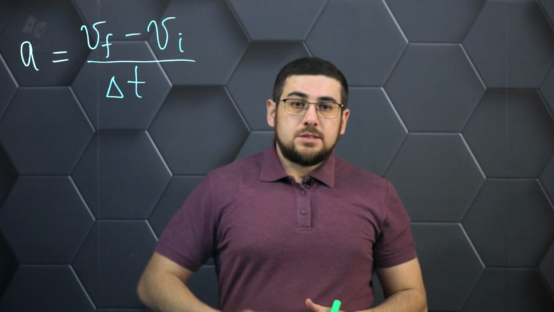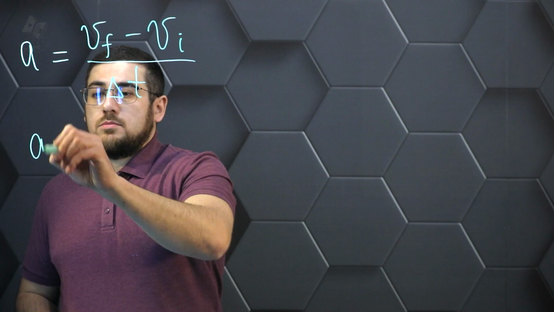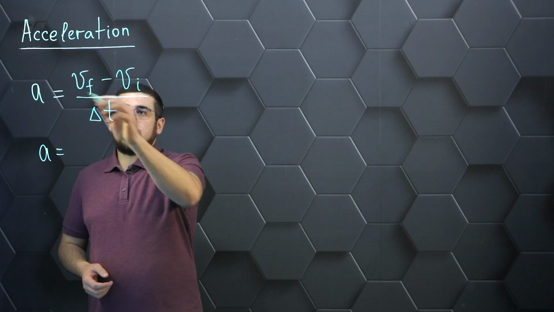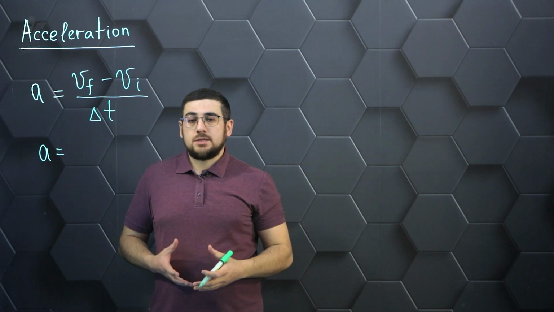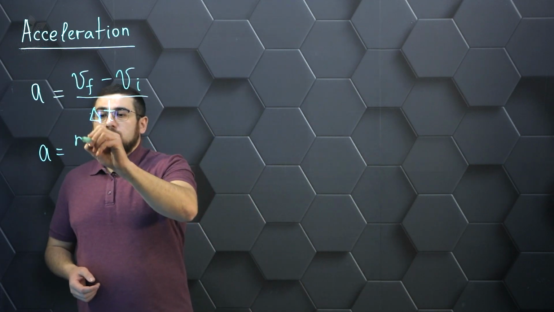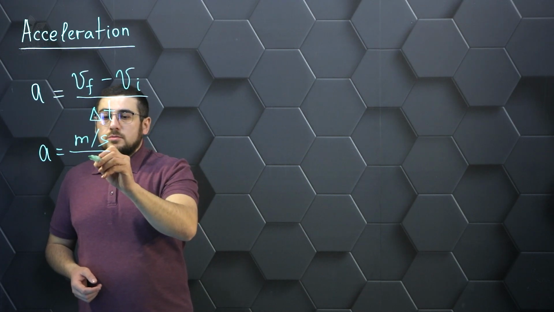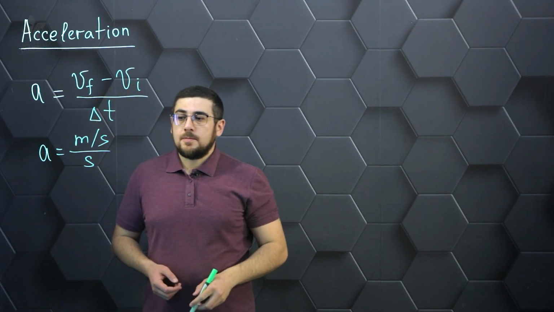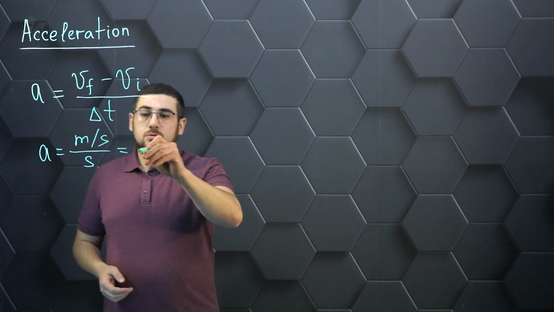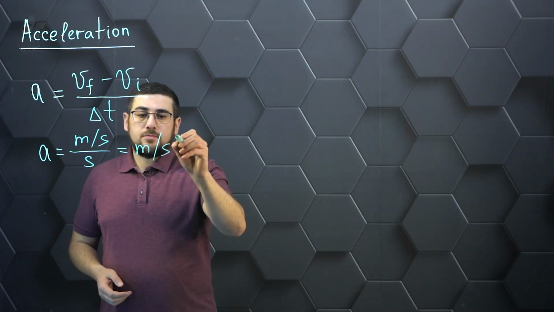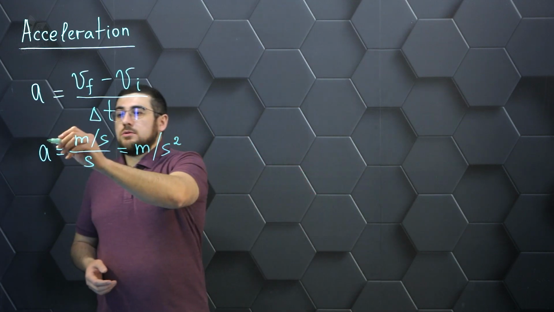In terms of dimensionality, if we look at the unit in which this quantity is measured, we see that in the numerator is the difference in velocity, measured in meters per second. And at the bottom we have time, also measured in seconds. If we divide a meter per second by a second, we get a meter per second squared. This is the unit of acceleration.